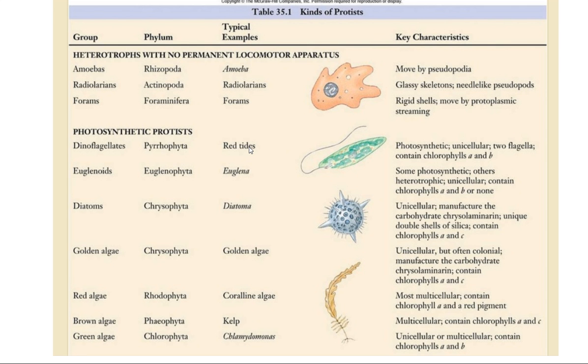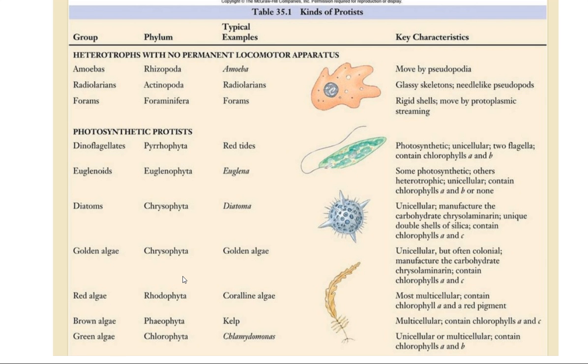They are photosynthetic, unicellular, with two flagella, and contain chlorophyll A and B. Then euglenoids, phylum Euglenophyta, example Euglena. Some are photosynthetic, others are heterotrophic, so some are autotrophs, some are heterotrophs. Unicellular, contain chlorophyll A and B, or maybe none. Then diatoms, Chrysophyta, example diatomaceous. Unicellular, they manufacture the carbohydrate chrysolaminarin. Unique double shell of silica, contain chlorophyll A and C.